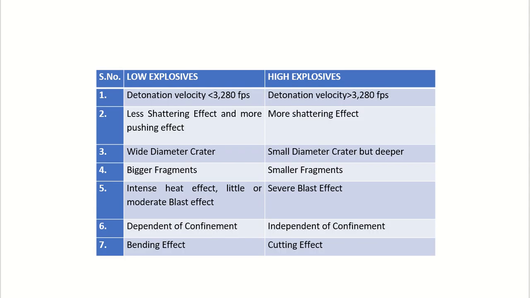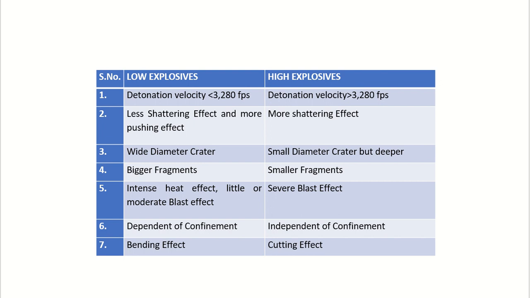Low explosives versus high explosives. The detonation velocity of low ones is less than 3280 fps, whereas that of high explosive is more than 3280. Low explosive has less shattering effect and more pushing effect. High explosives have more shattering effect.